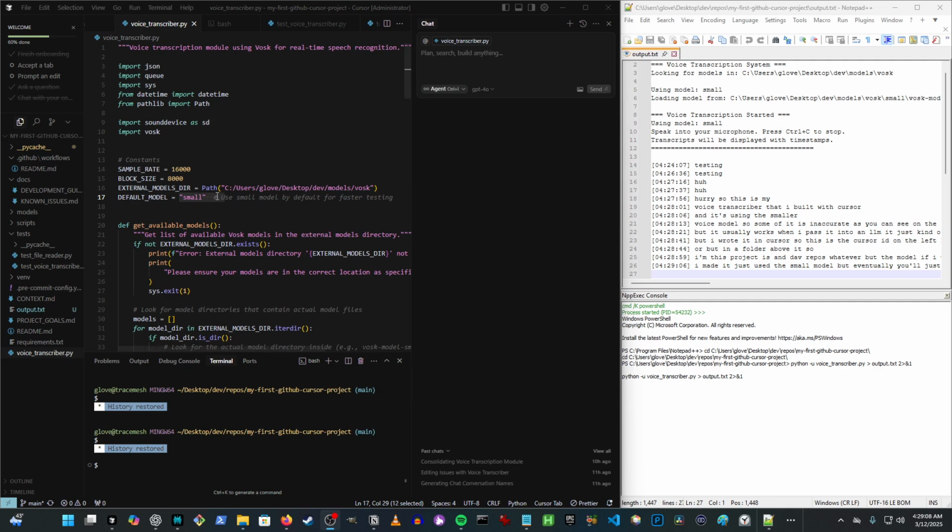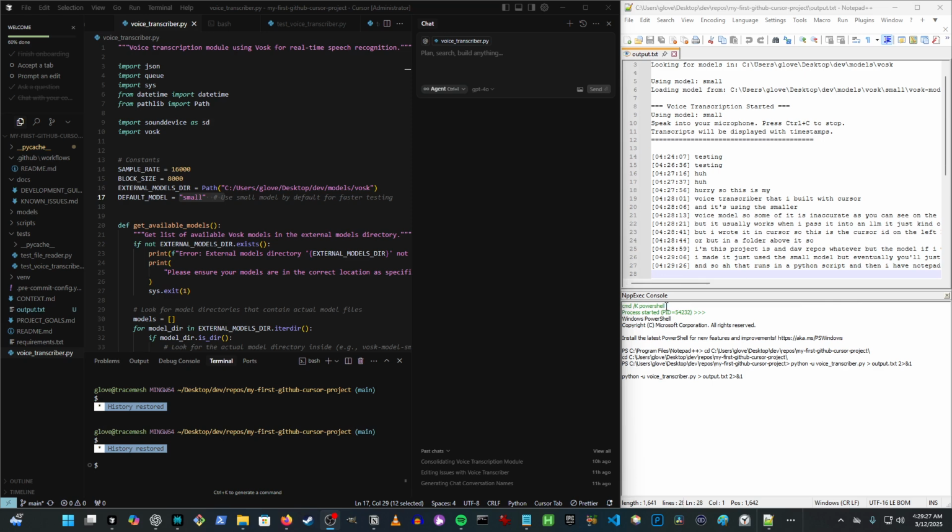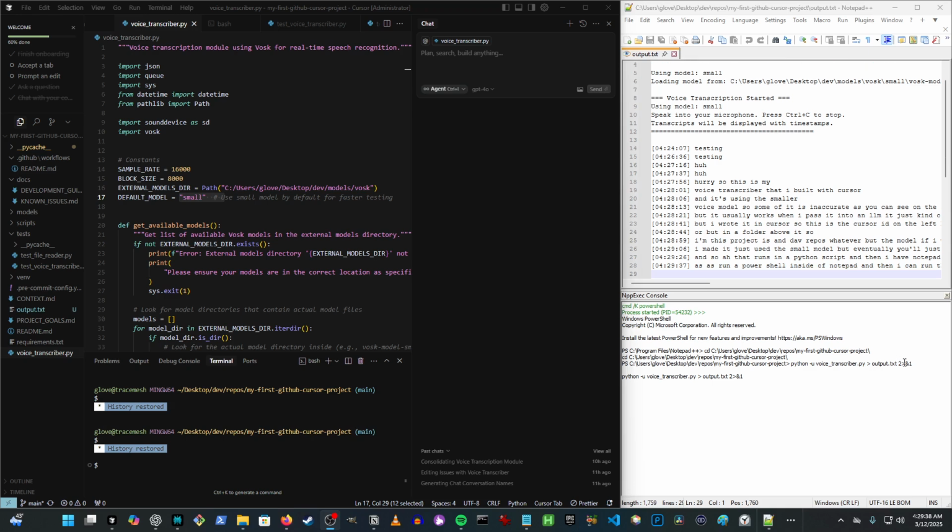And so that runs in a Python script, and then I have Notepad++ here open, and then I have this NppExec console add-on, which I learned about also from an LLM, and all that does is run a PowerShell inside of Notepad++, and then I can run the voice transcriber script with the output to a text file.